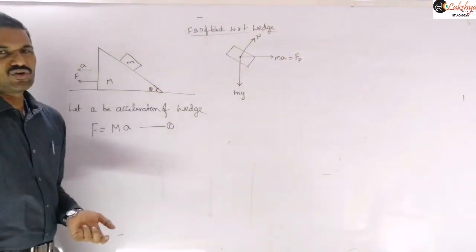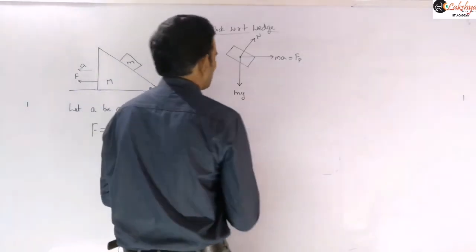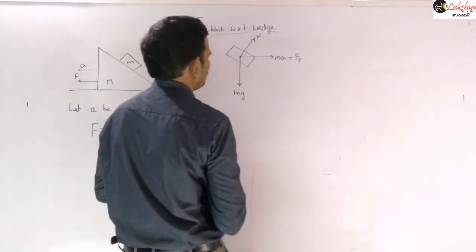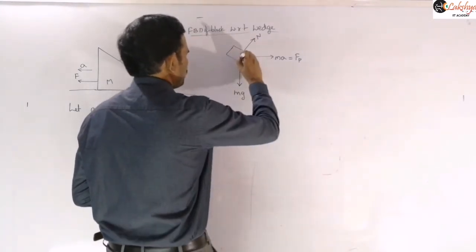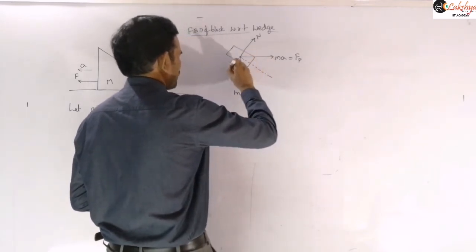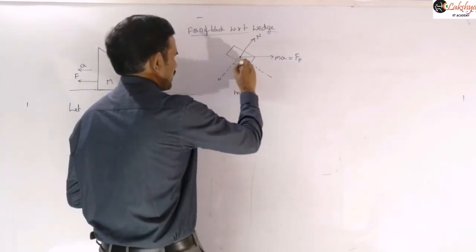Now the block is falling freely, so let us write the equations here. Let us resolve our forces and write the components. This is our angle theta.